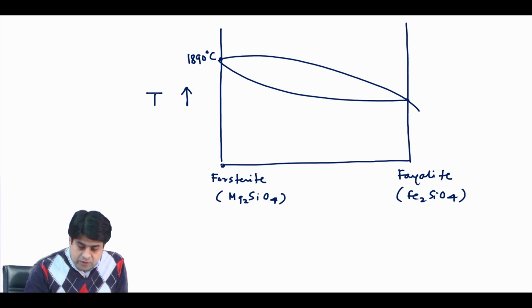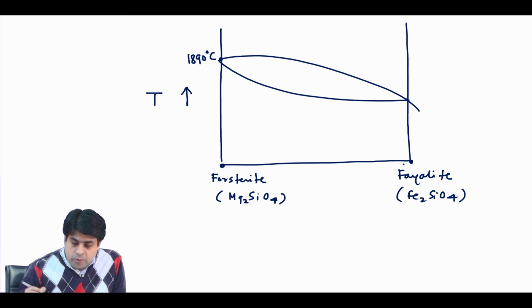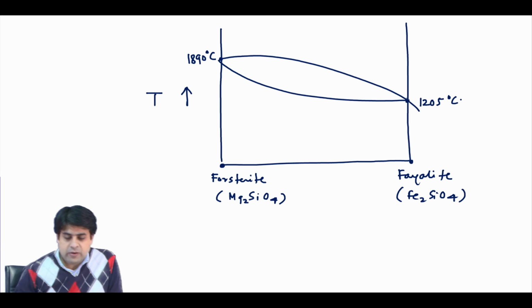So basically at this point you have a pure Forsterite and at this point you have a pure Fayalite. This is the melting temperature of your Fayalite, which is 1205 degrees C. Okay.